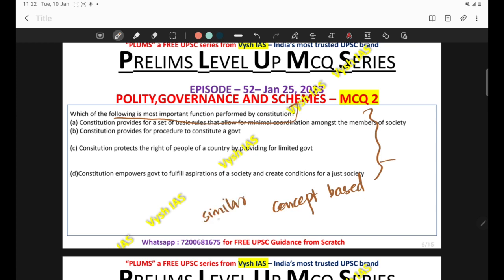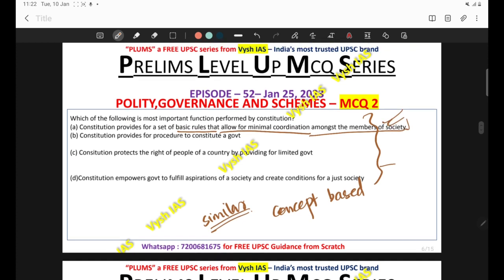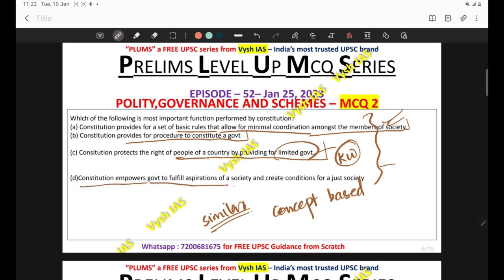So the first statement reads, Constitution provides for the set of basic rules that allow for the minimal coordination amongst the members of the society. Yeah, it makes sense. Second, the Constitution provides for the procedure to constitute a government. This is also true. Third, Constitution protects the right of people of a country by providing for a limited government. Limited government we have seen in previous question papers also. This is a keyword. Then D, Constitution empowers government to fulfill the aspirations of a society and create conditions for a just society. So how are you going to pick one statement out of this?